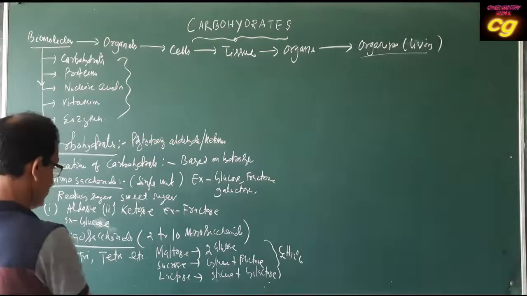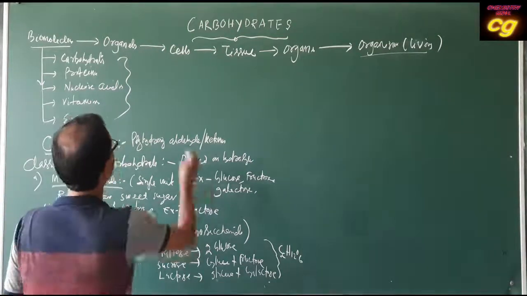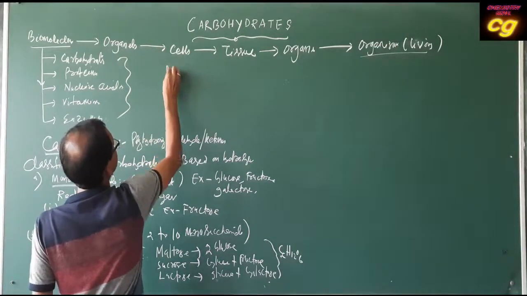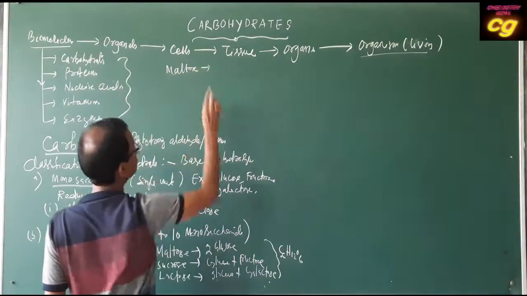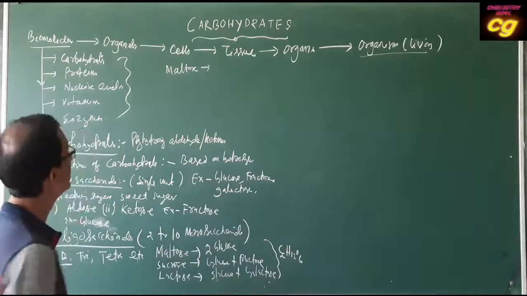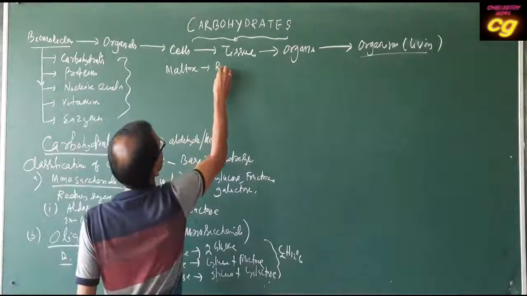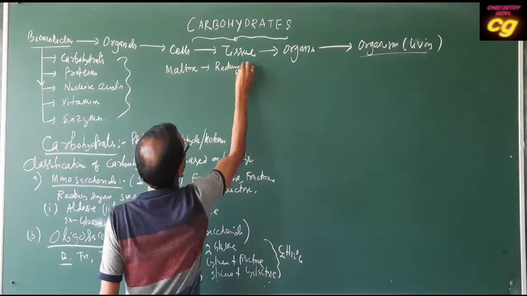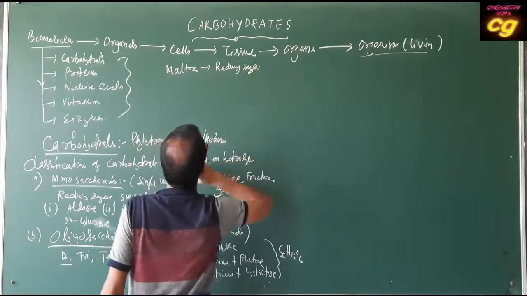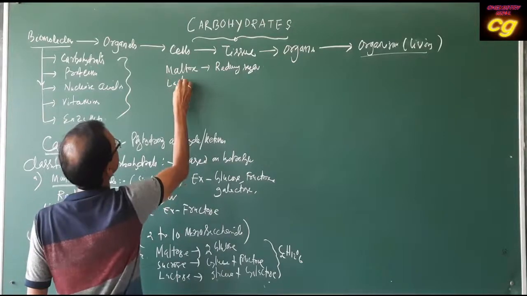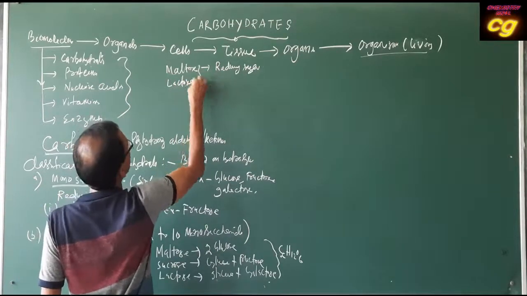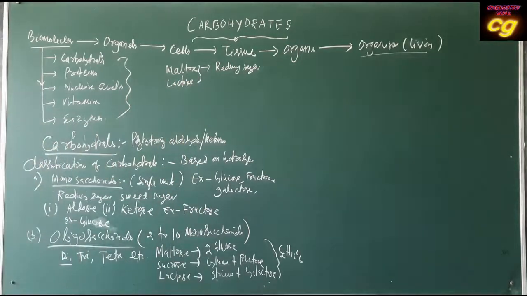And this maltose is a reducing sugar. Both maltose and lactose are reducing sugars.